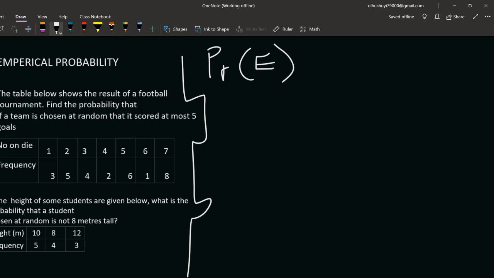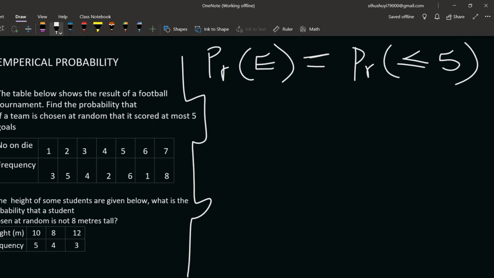That means this probability should be less than or equal to 5. So we can have 0, 1, 2, 3, 4, and at most 5. That's the interpretation. We are going to go to other aspects of probability, like the use of Bernoulli, where you will do some of these things using this similar approach. So you must be able to interpret these things.